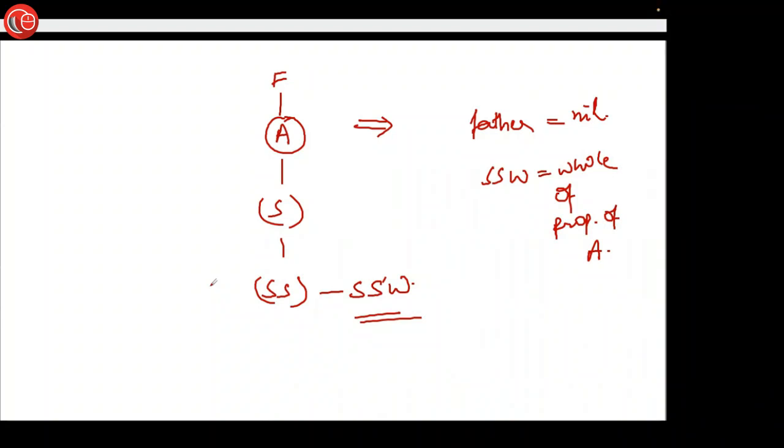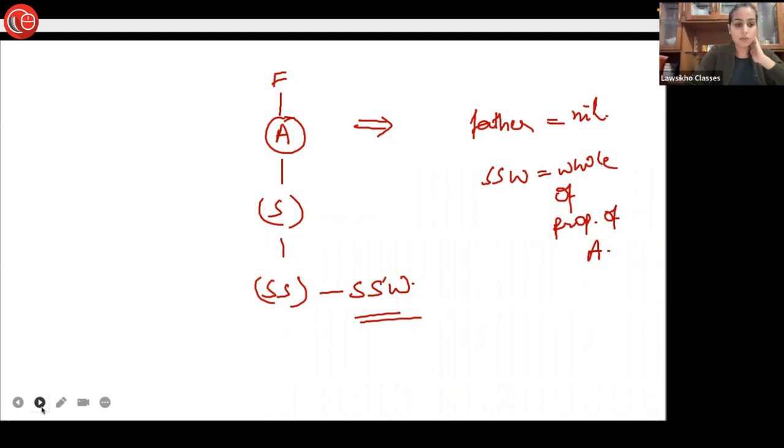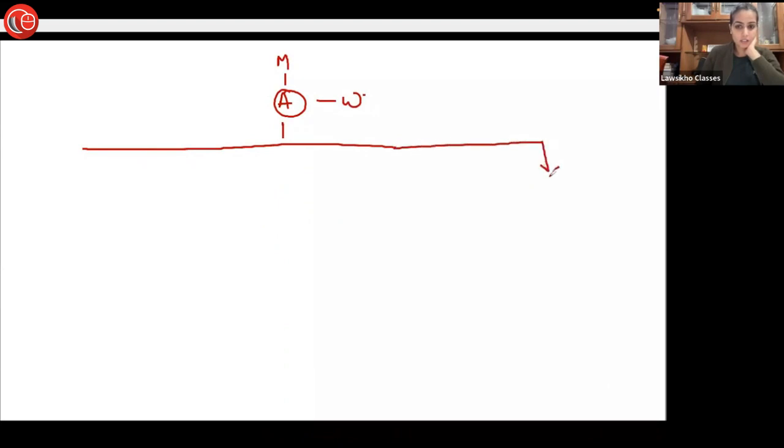Okay, so let's do one more illustration today. We have the propositus, we have the mother, we have the widow. Okay. We have a son, a predeceased son.